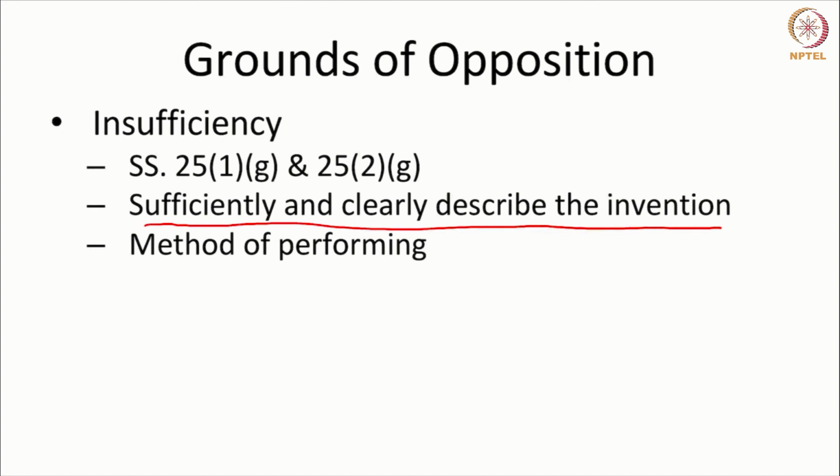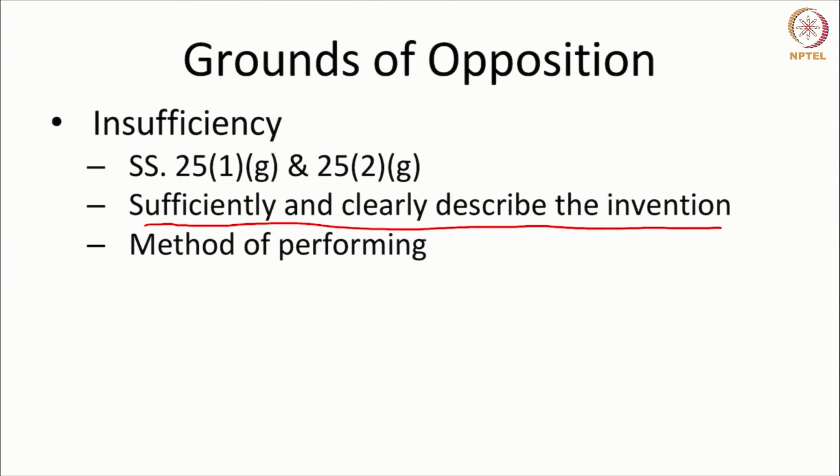If the patent does not clearly describe the invention, then the patentee has not performed his part of the bargain. But the grant of a patent is a bargain where, in lieu of the disclosure that the patentee makes, the law affords him a 20-year exclusive right over his invention.